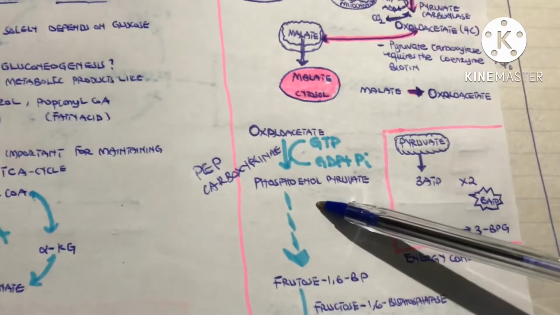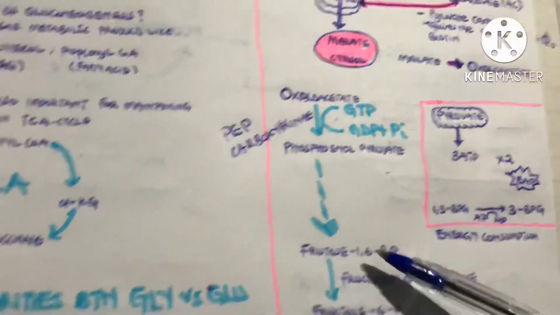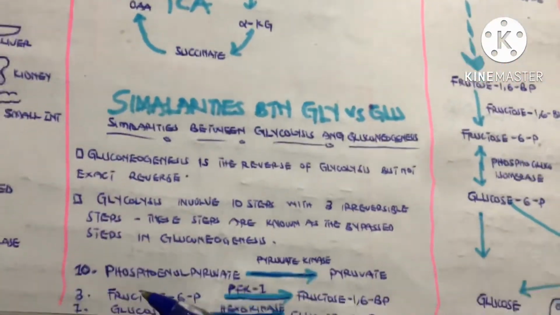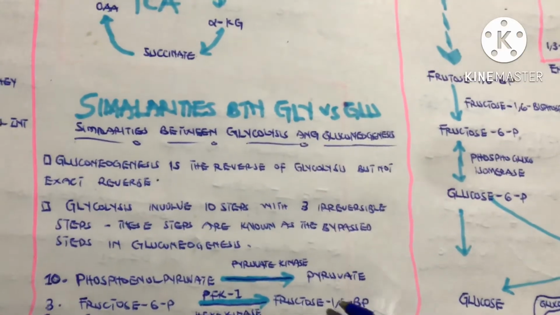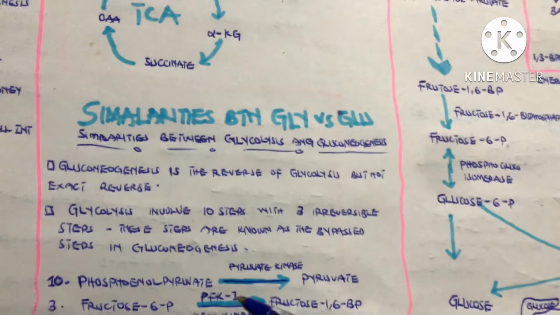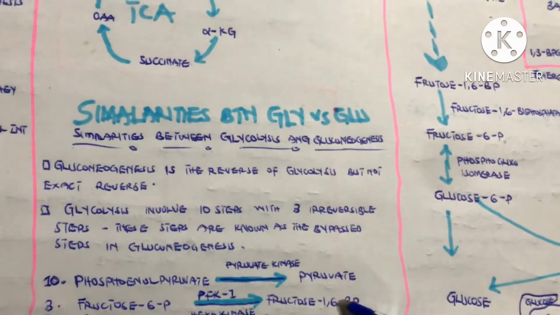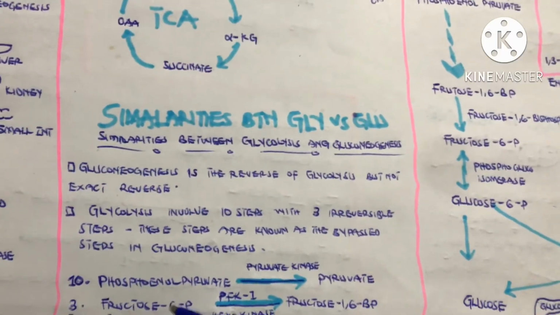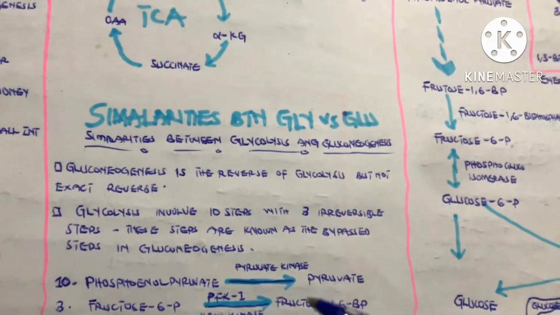It will follow until it gets to fructose 1,6-bisphosphate. And we said that the conversion of fructose 6-phosphate to fructose 1,6-bisphosphate is irreversible. So we cannot use the enzyme phosphofructokinase 1 to convert the fructose 1,6-bisphosphate back to fructose 6-phosphate. So we need another enzyme. So this step is a bypass step.